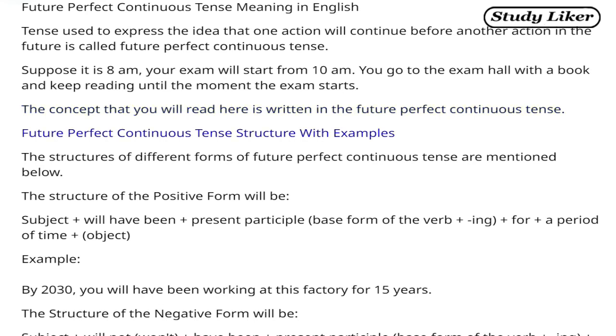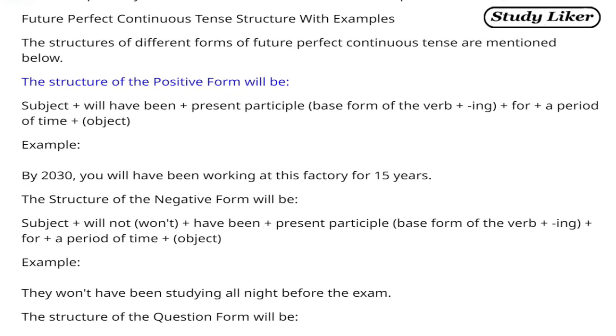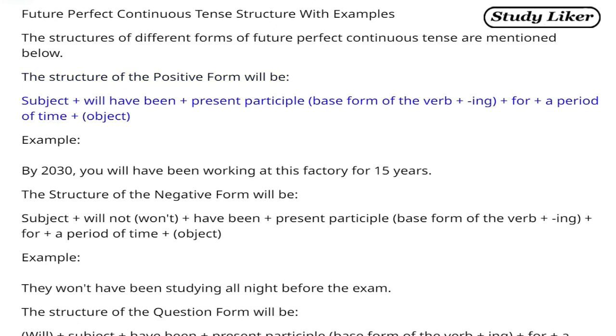Future perfect continuous tense structure with examples. The structures of different forms of future perfect continuous tense are mentioned below. The structure of the positive form will be subject plus will have been plus present participle (base form of the verb plus ing) plus for plus a period of time plus object. Example: By 2030, you will have been working at this factory for 15 years.